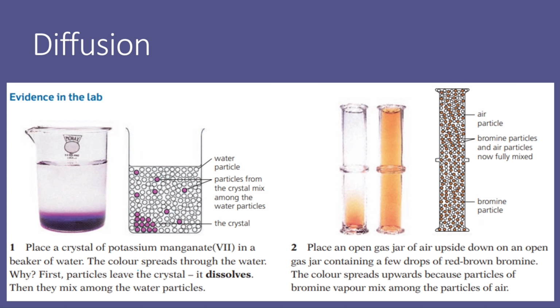In the second experiment, you can put a gas jar containing air upside down on another jar containing bromine gas, which is a reddish brown gas. Now bromine vapors spread out and mix among the air particles, and in both the gas jars you can see bromine and air particles completely mixed up after some time.